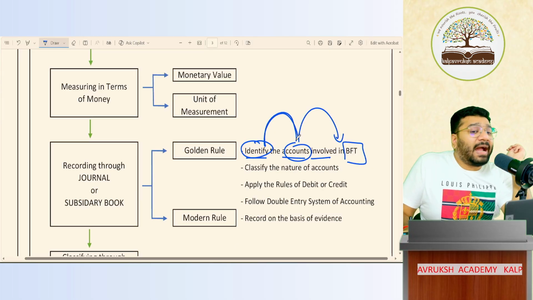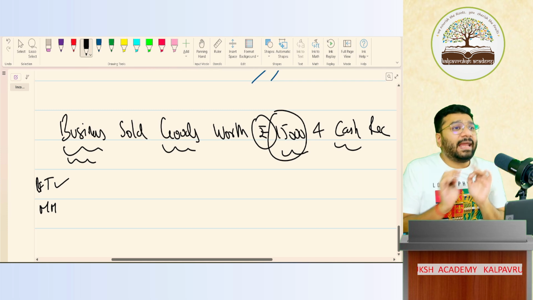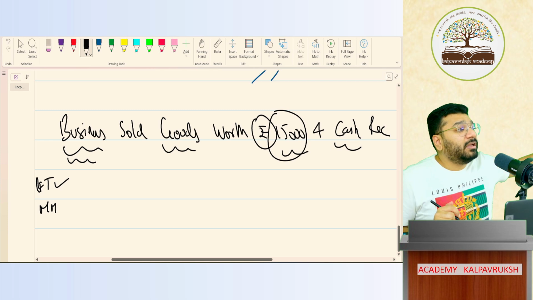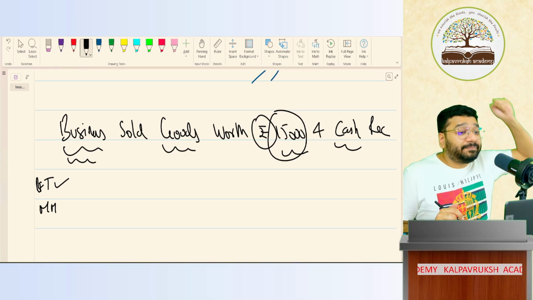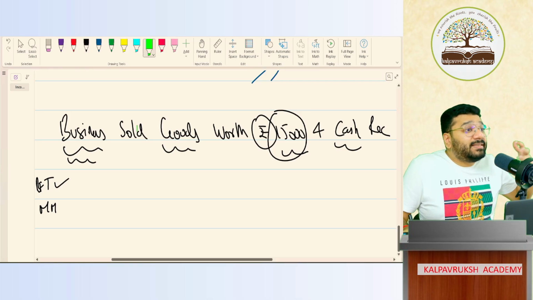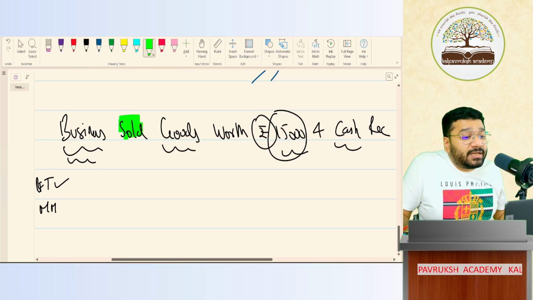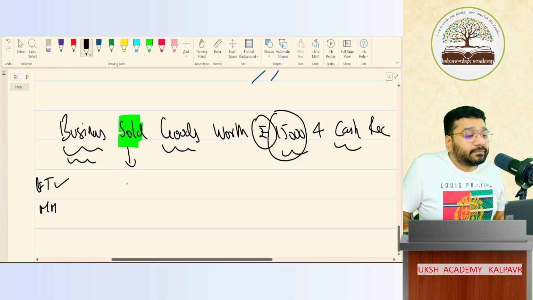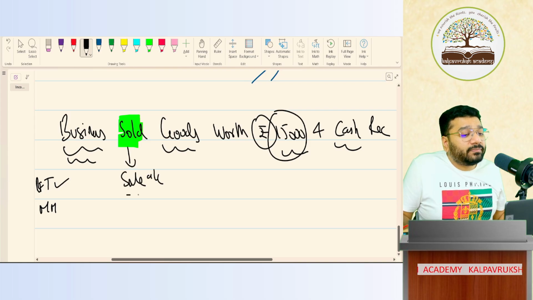In this BFT, identify accounts involved. To pass the entry, I need to identify accounts. Which account am I interested to capture? Sir, this transaction is giving me income. So I need to capture the sale account. I'll open the sale account to capture my income.